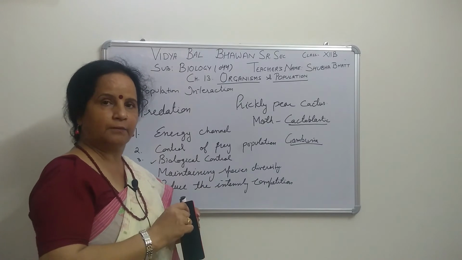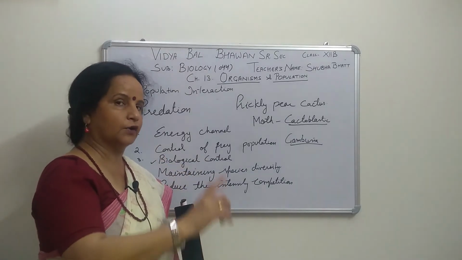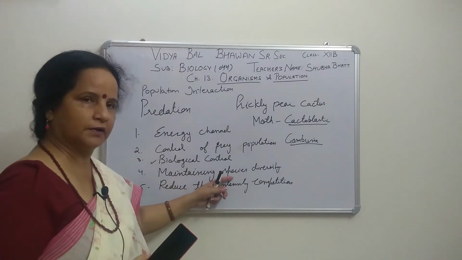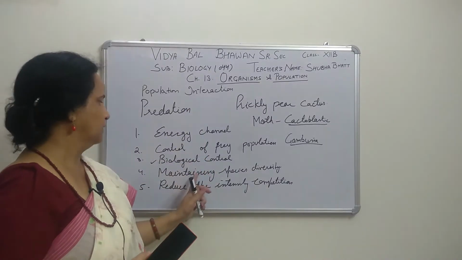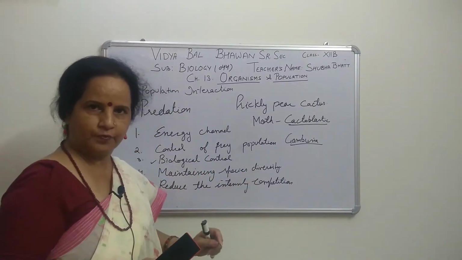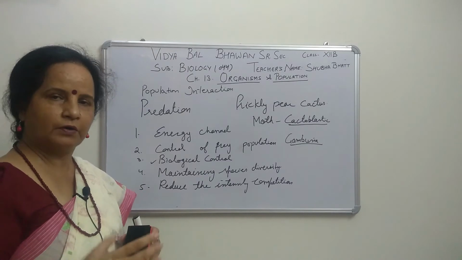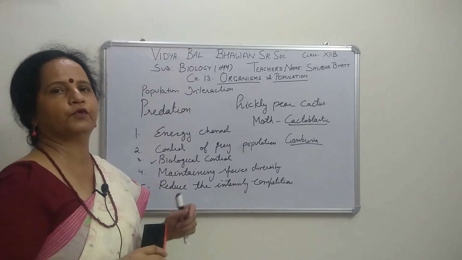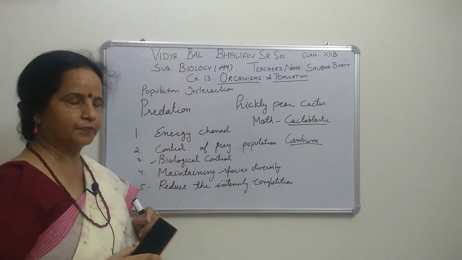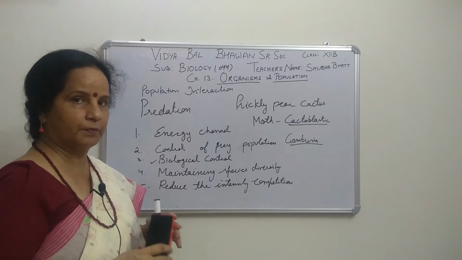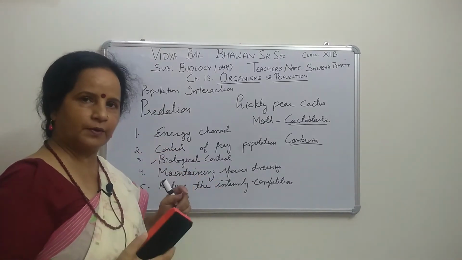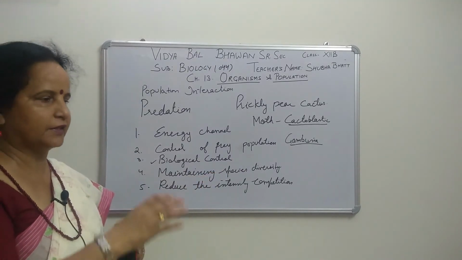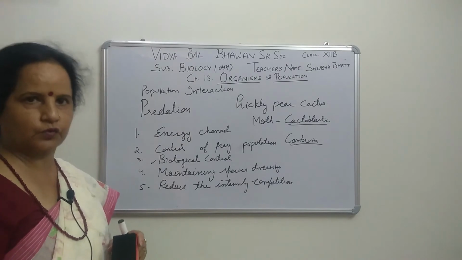Still, we are getting here that there is not only a single species and not only a single predator. So we can conserve that number of species. By this predation, we can maintain species diversity also. Where only one predator is there, the whole species will be finished. But when 3-4 predators are there for that particular species, all of the species cannot be finished at once. So a few will still remain present in that ecosystem where the predators are also there.